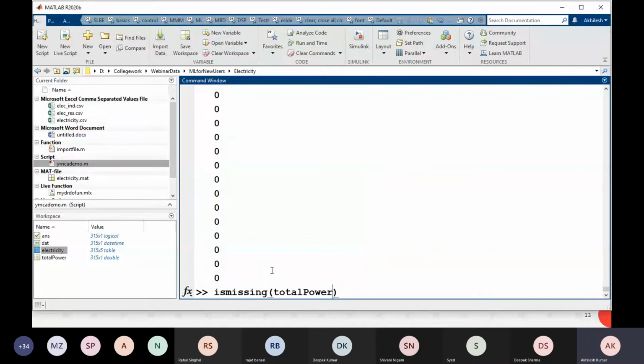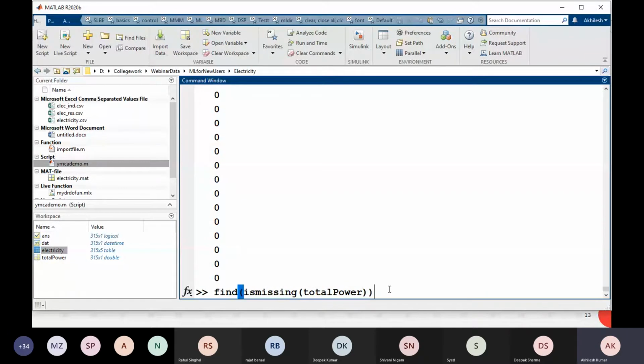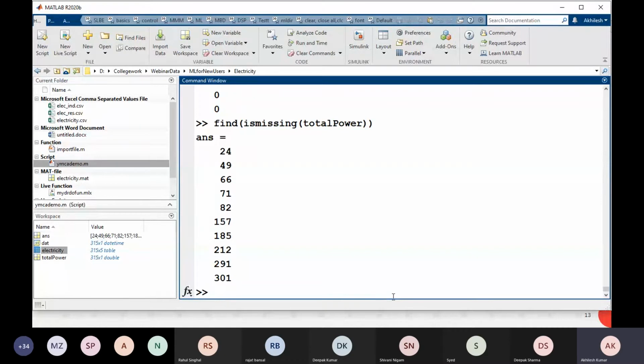Okay, it gives me a logical index that wherever I have missing data I will get 1 and else I will get 0. I want to find out the index also, that where do I have numeric index, that where I have that missing data. Find command is missing, I will get the index. So you see that how many missing data I have.